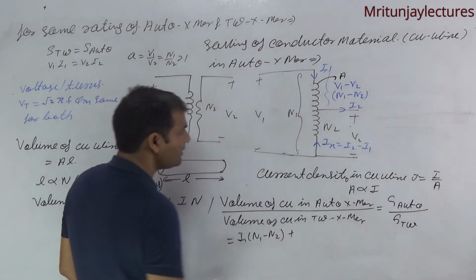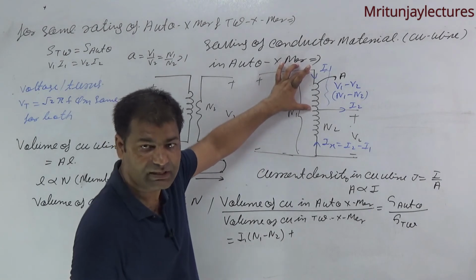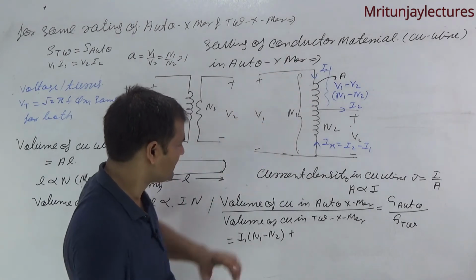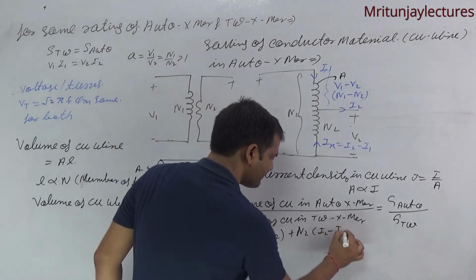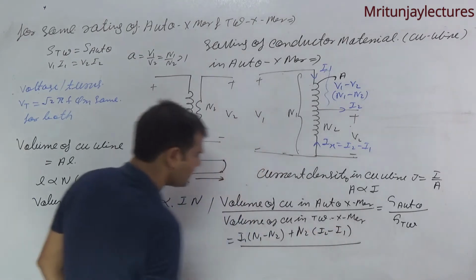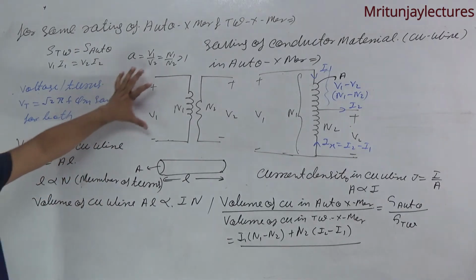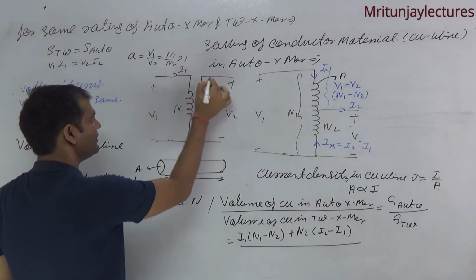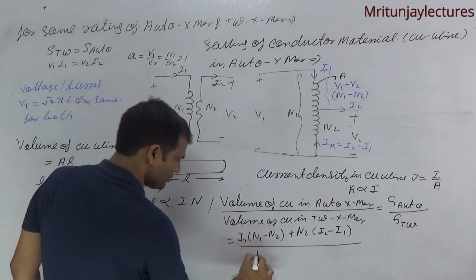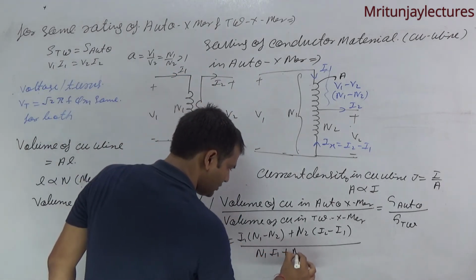Plus, corresponding to this winding, N2 into I2 minus I1, divided by two winding, that is N1 I1 plus N2 I2.